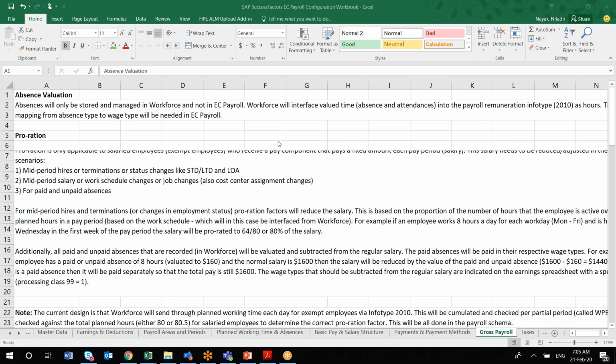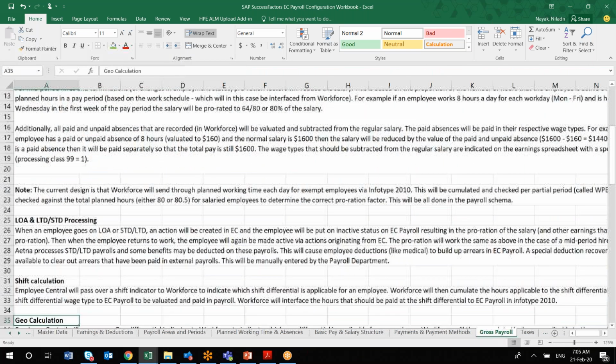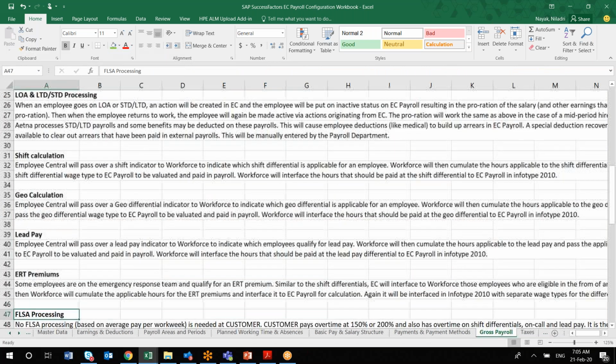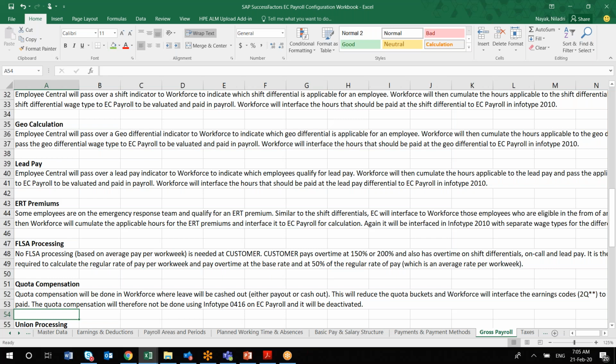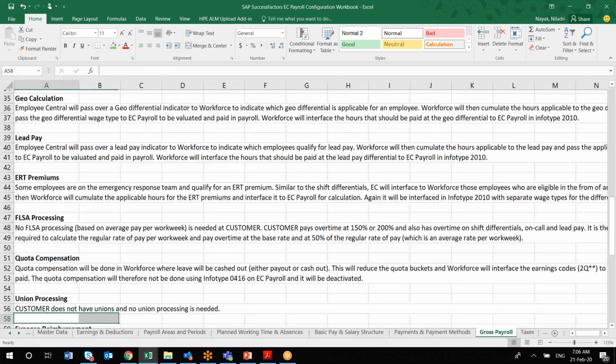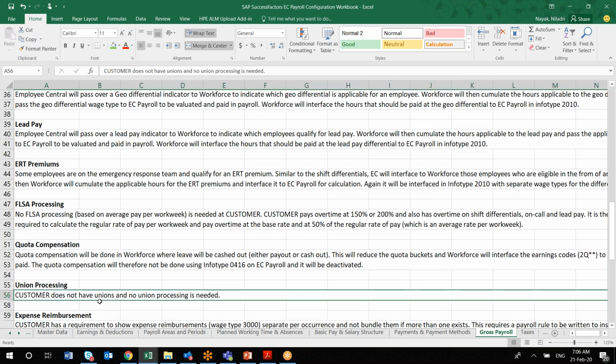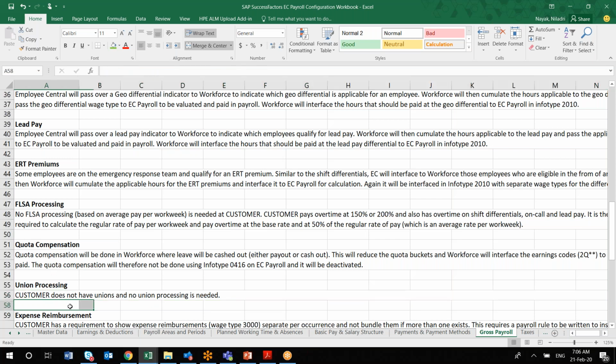In the next sheet, you will find the gross payroll. Here we have decided how any absences will be captured, and whatever we have seen: the premium, FLSA processing, quota compensation, and any leave encashment, if you have leave encashment policies. For all those which are relevant, if the client is not using them, you just mention it. Here I have mentioned union processing: the customer doesn't have any union, so we don't have to do any specific configuration for any union-specific payment. That information will be captured.